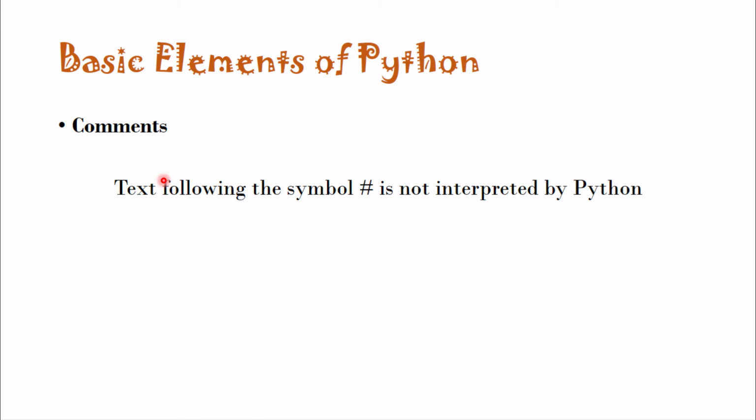Finally, you can use comments in your program to improve the readability of your code. In Python, you use this hash symbol. Everything following the hash symbol is not interpreted by Python. For example, if you put a hash and write something like area of a circle, this comment will be ignored by the Python interpreter. Now let us check these concepts.